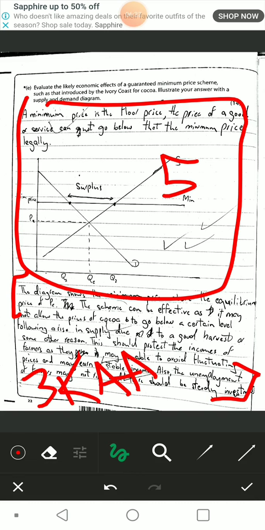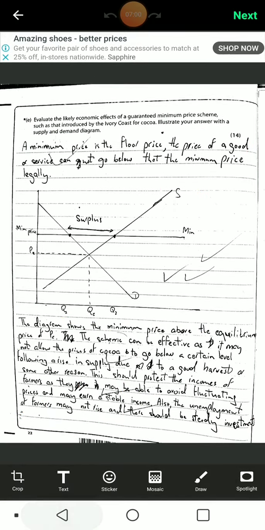Not much application here other than the good harvest, but you can also do that. And also the fluctuating prices, because that is obviously applied to cocoa. Cocoa's prices fluctuate a lot, so that makes sense. But other than that, it's pretty much the same. There's not much application here. So 5 here, 3 here, that's 8 total marks. Let's move on to my evaluation.